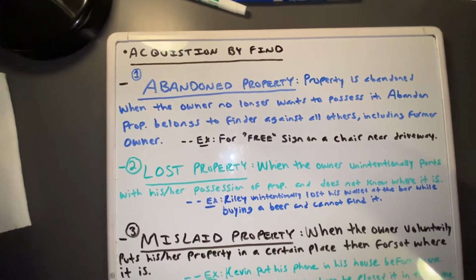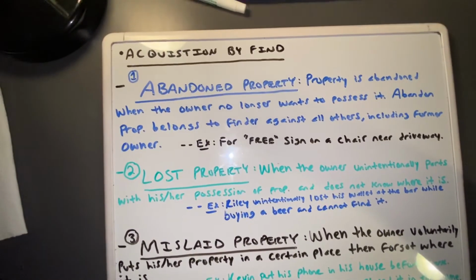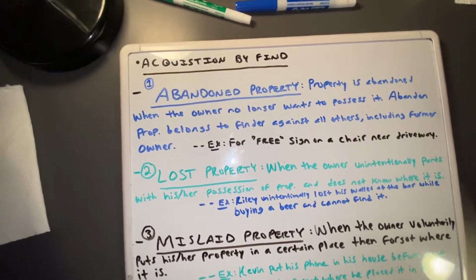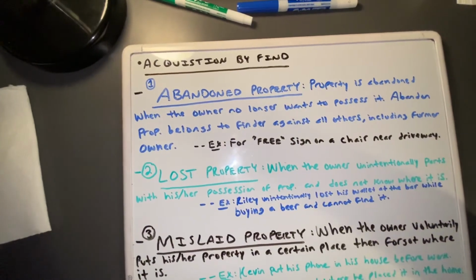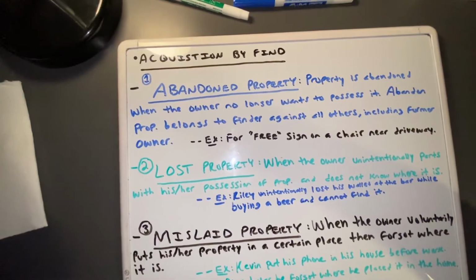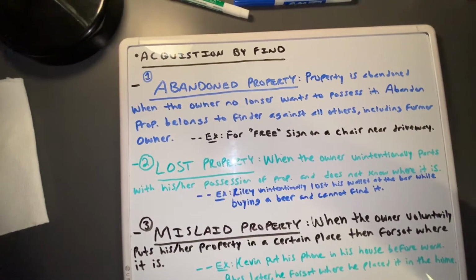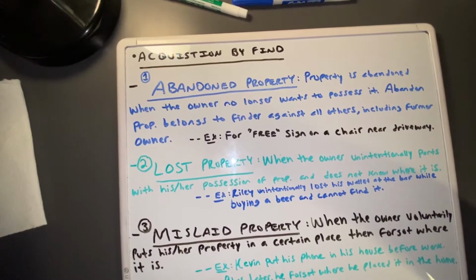So let's dive into this. Abandoned property, which is the first one here. Definition: property is abandoned when the owner no longer wants to possess it. Abandoned property belongs to the finder against all others, including the owner.